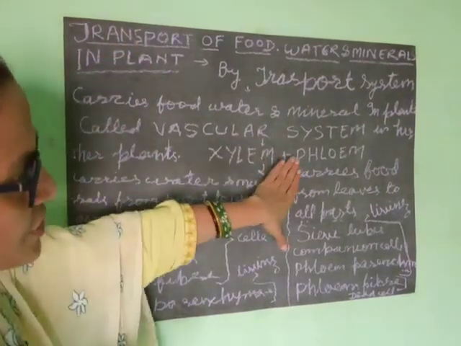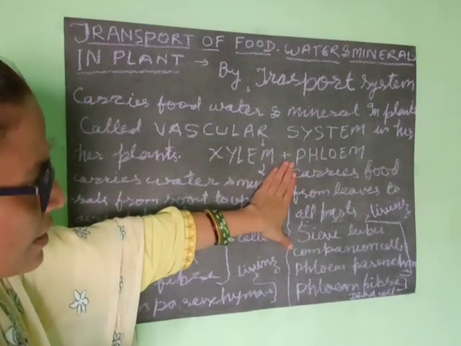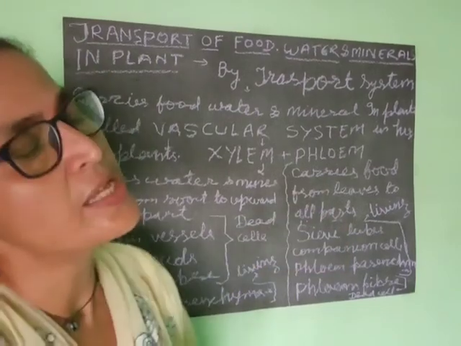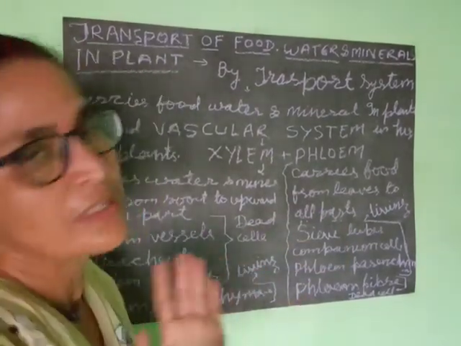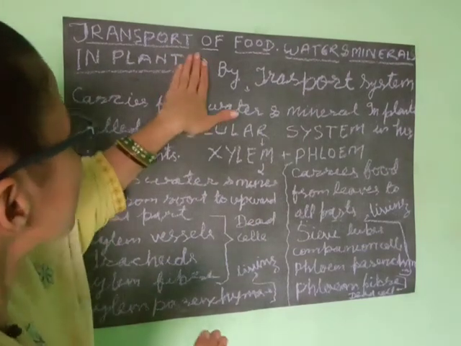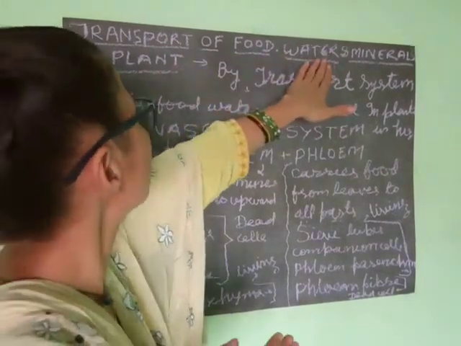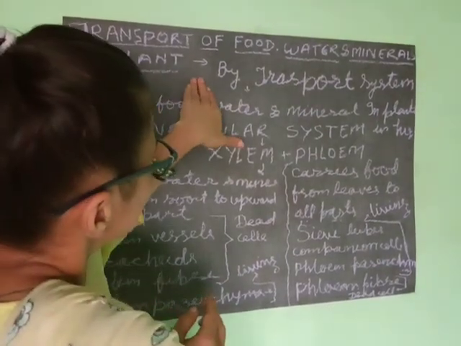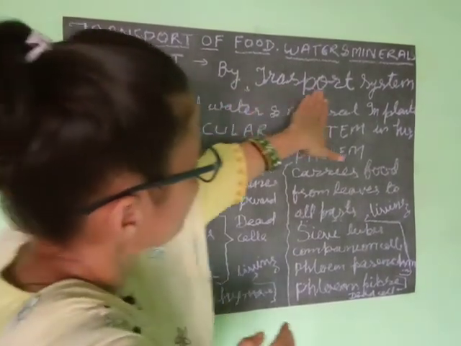In translocation, foods are transferred by the phloem cells, and phloem cells are specialized for the transfer of food. So, transport of food, water and minerals is carried out by the transport system in plants.